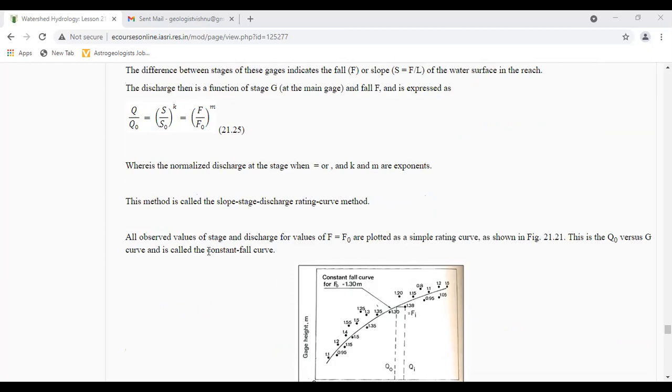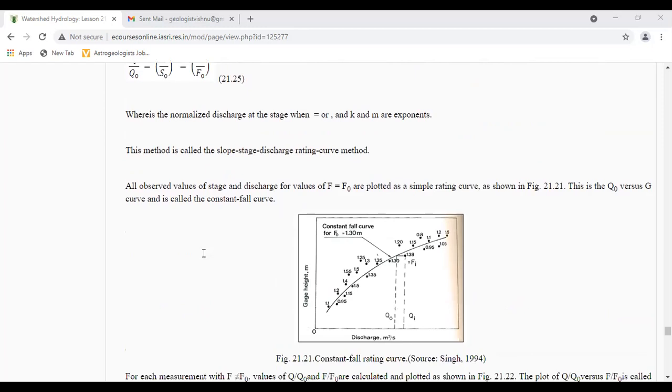This method is called the slope stage discharge rating curve method.